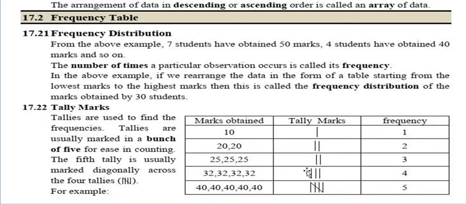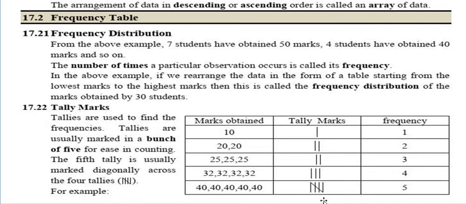And 32, 32, 32, 32, that means 4 times. Here also 1 mark should be there, okay? Here it is a printing mistake, so don't take it in a very serious manner. It is just a printing mistake. You can draw a line by yourself here also, and in this line also you can draw yourself, and the frequency will be 4.